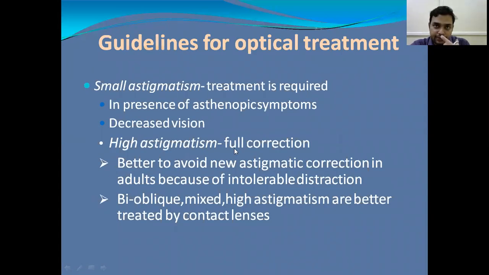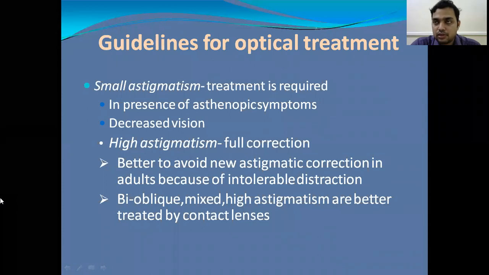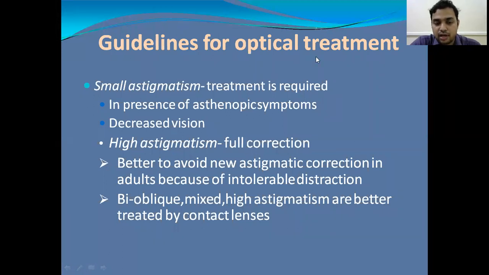So what are the guidelines for optical treatment of an astigmatic patient? If the patient has a small astigmatic error, treatment is required only when there are asthenopic symptoms, or if there is a considerable decrease in vision. In these two conditions only we correct the patient with small astigmatic refractive error. If the patient has high astigmatic refractive error, then the patient should be fully corrected.